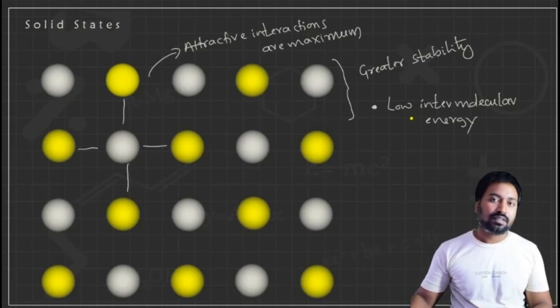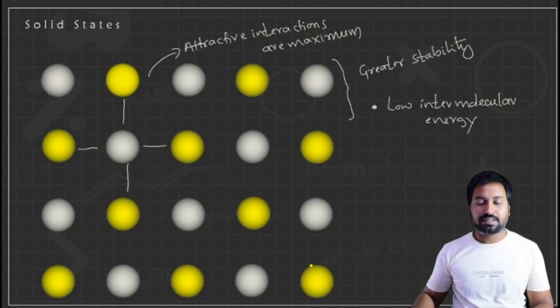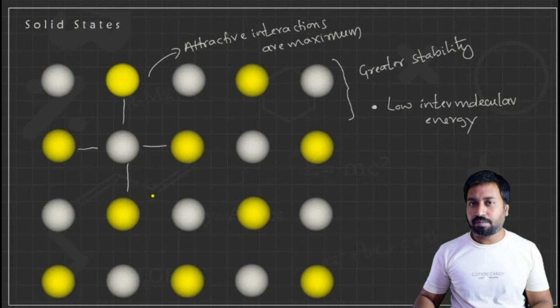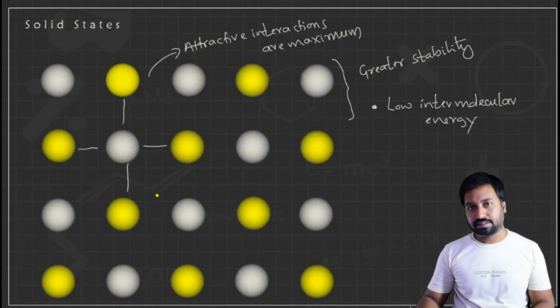You can see here the particles are arranged very systematically. If I consider white as a metal and yellow as a non-metal, alternating metals and non-metals are present. Therefore, some physical properties like refractive index, thermal conductivity, and electrical conductivity have different values in different directions.